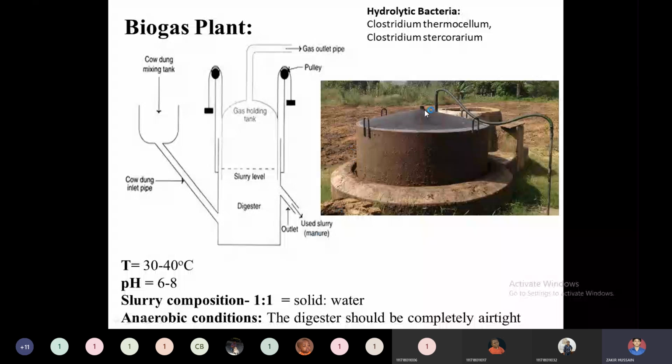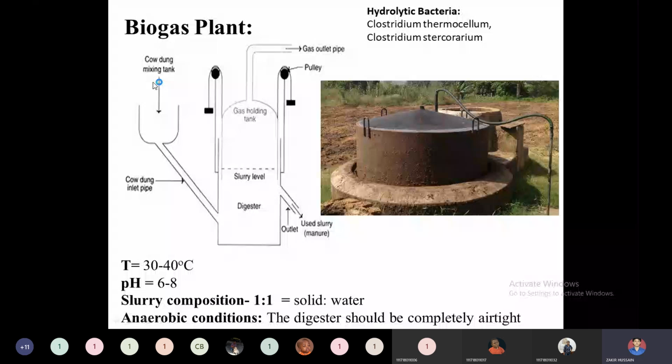Then the process of digestion usually takes about 2 to 3 weeks when cow dung is used as a substrate. When we simply use cow dung here, the process takes 2 to 3 weeks. When we supply complex organic compounds like papers and so on, they need a certain time to digest. Depending on the raw material you are supplying, that particular incubation time will vary. Roughly, the incubation time for cow dung is 2 to 3 weeks, whereas when we use complex organic matter, the incubation period or the gas formation period will obviously be higher.